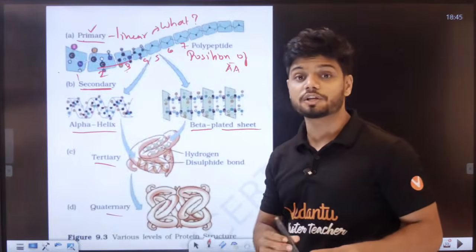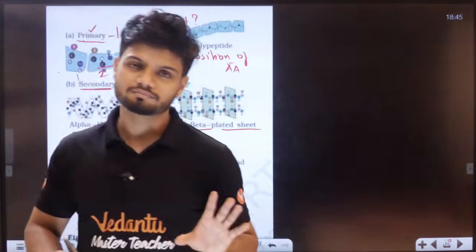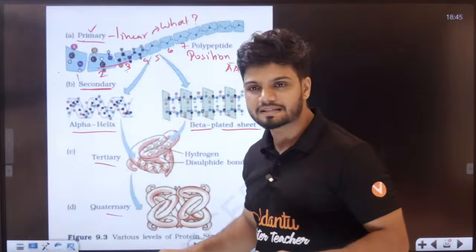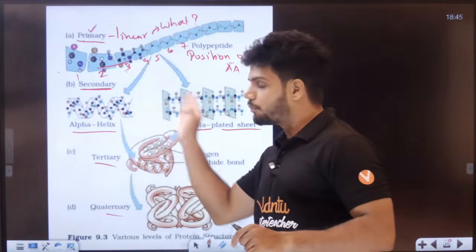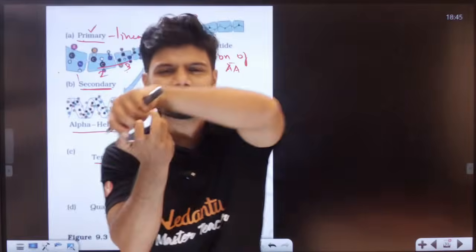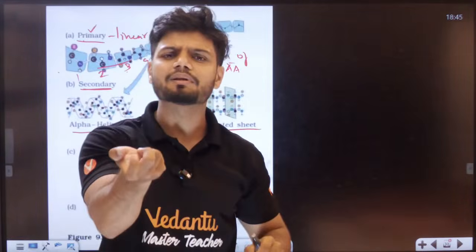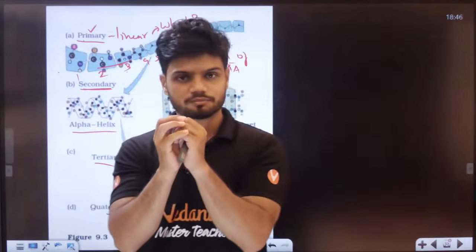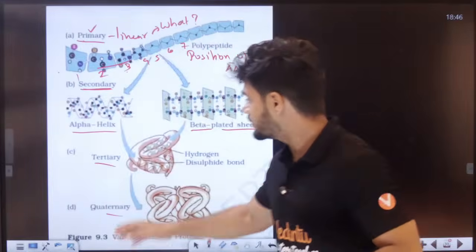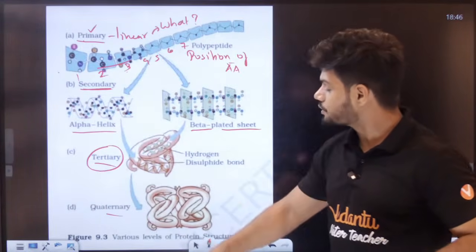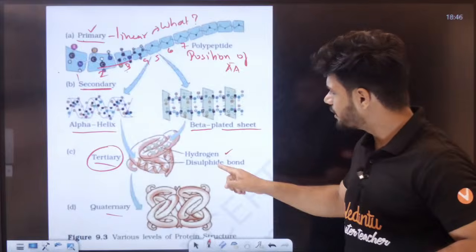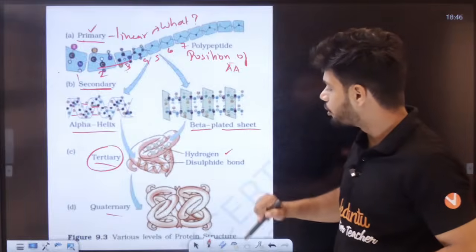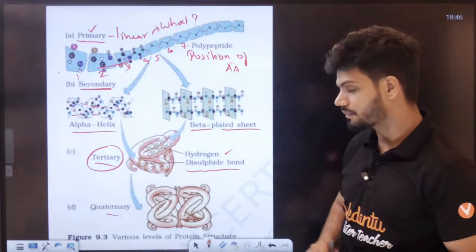Now, what is tertiary, students? Tertiary is basically making one ball. You make one ball. Very simple. You take this alpha helix, you take this beta plated, you take both of them and you completely make them into a ball, like a 3-dimensional structure. That becomes the tertiary structure of protein. And students, in tertiary structure we can find hydrogen bonding. Apart from hydrogen bonding, we can find disulfide bond also here in tertiary, students.